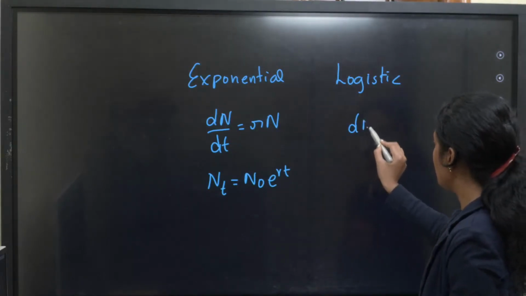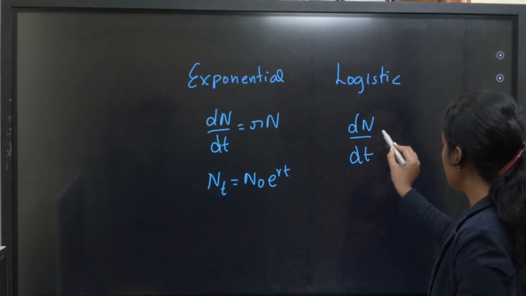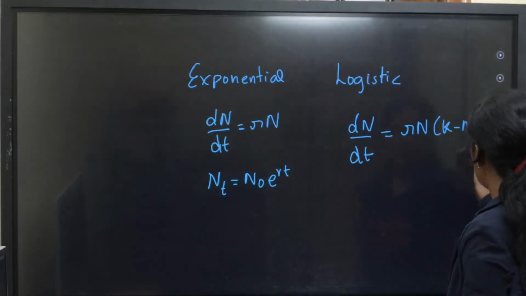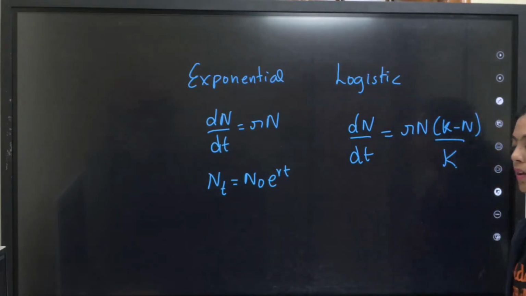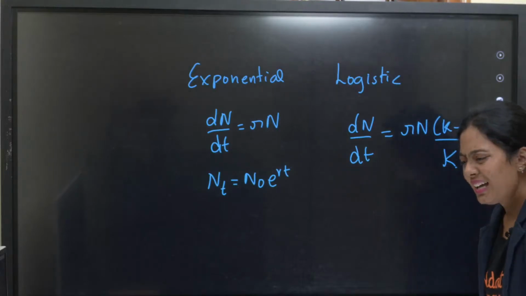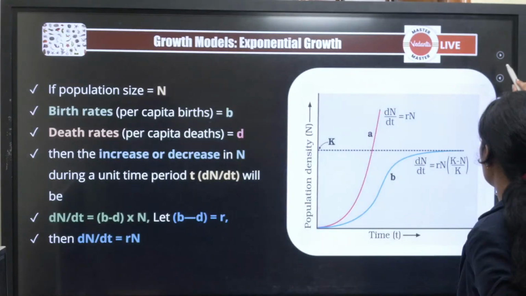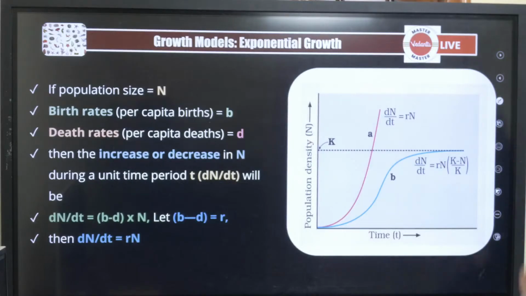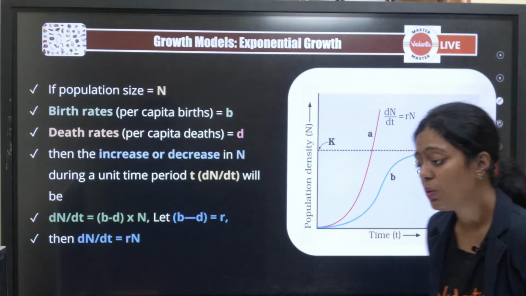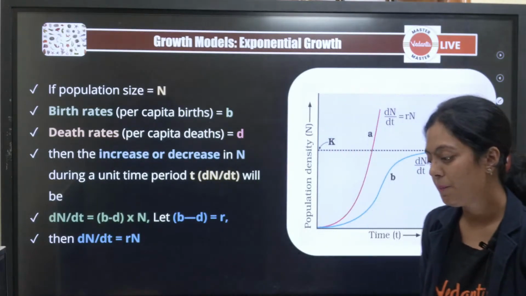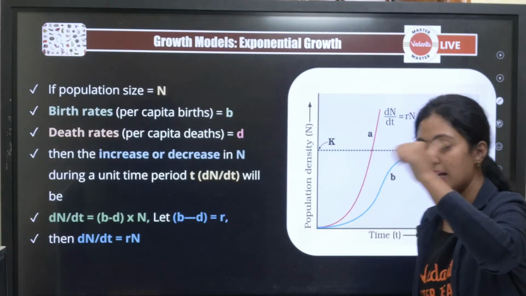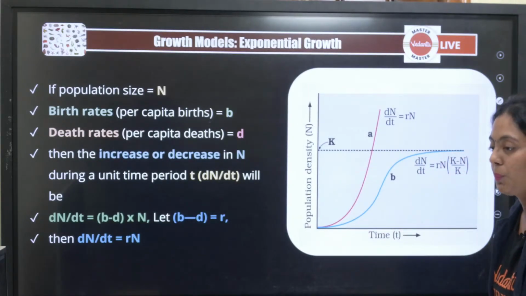Then logistic: dN/dt is equal to rN (K minus N) by K. Clear? I thought it should be N minus K, but no, it's K minus N by K. Okay, fine. These are the equations you should understand. If this is clear, give me a thumbs up so we can continue.